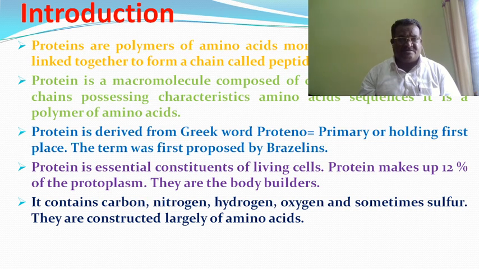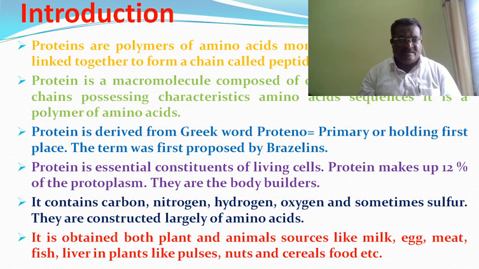They are constructed largely of amino acids, and they are obtained from both plants and animals. Sources include milk, egg, meat, fish, liver, and in plants, pulses, nuts, and cereal foods. These are the sources of the proteins.